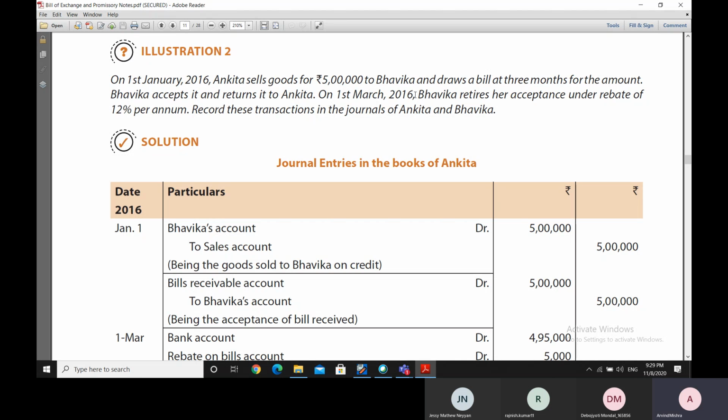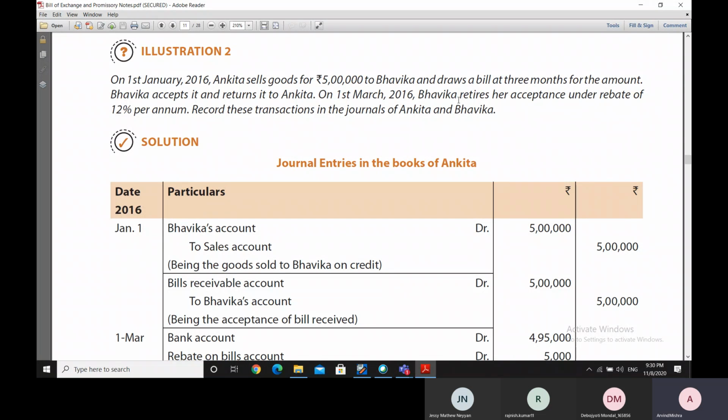On 1st March 2016, Bhavika retires her acceptance because the bill was for 3 months and it was drawn on 1st of January. So obviously January, February, March, it was valid up to 31st March, so it would have been paid in the early part of April.